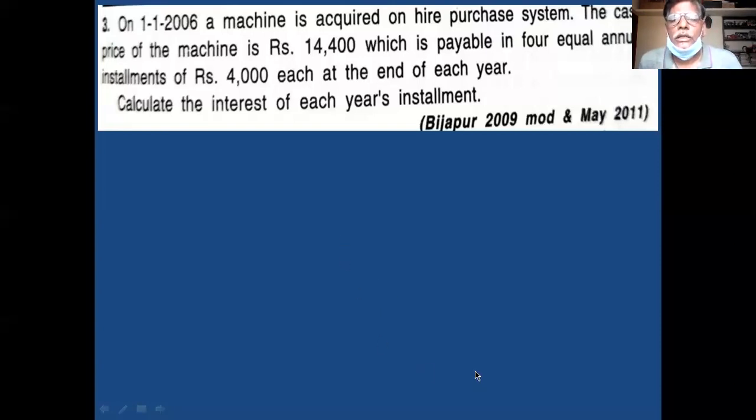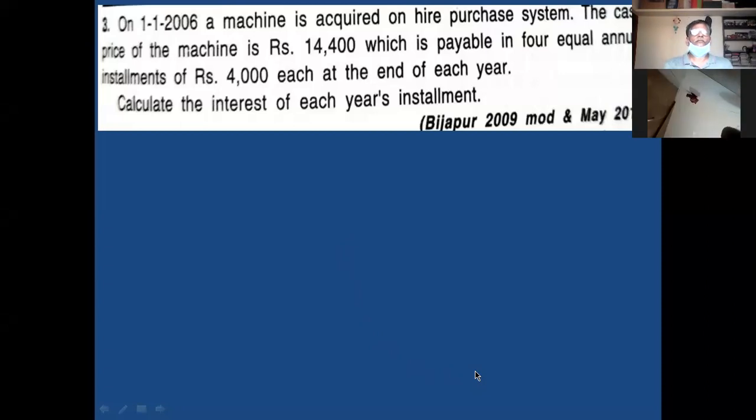Cash price is given in the problem. Second point, you search the rate of interest. You find the rate of interest given in the problem. What is the rate of interest in the problem? Tell me. Is there rate of interest in the problem or not?